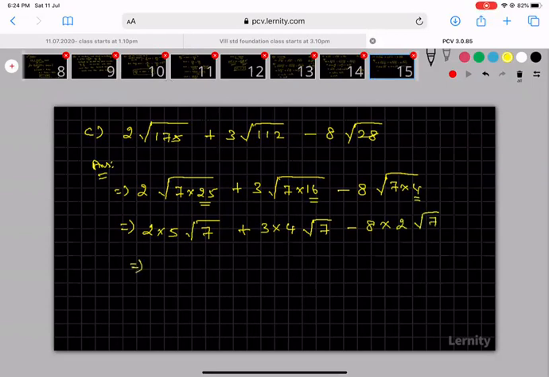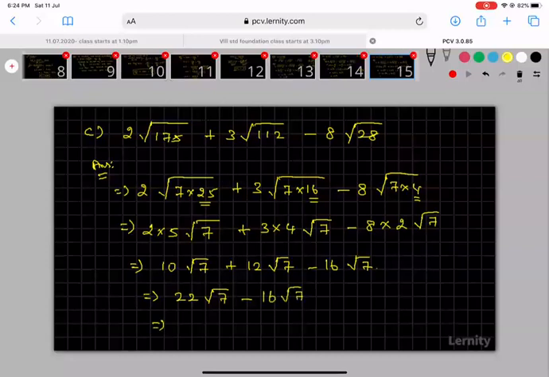So now I can write this as 2 into 5 is equal to 10 root 7 plus 12 root 7 minus 16 root 7. Here 10 plus 12 is equal to 22 root 7, minus 16 root 7. So my final answer is 6 root 7.